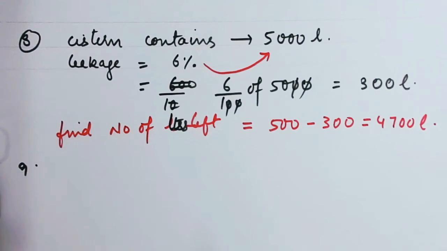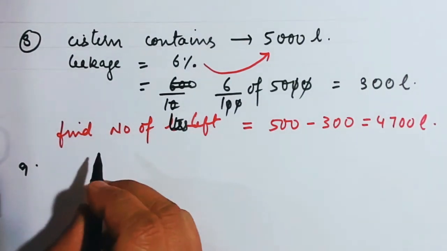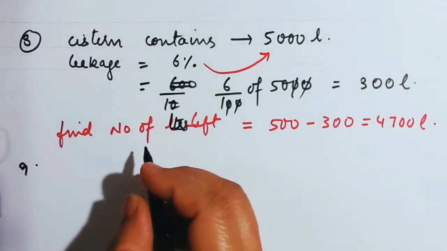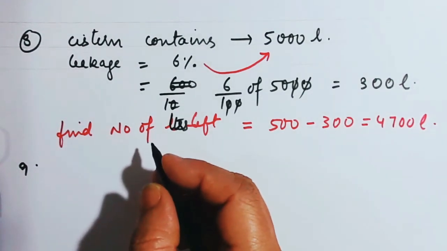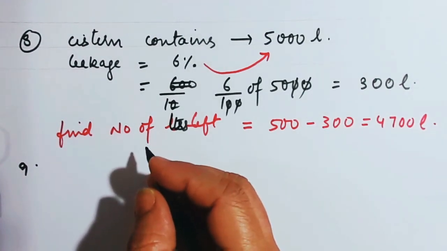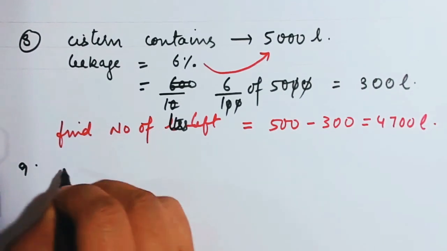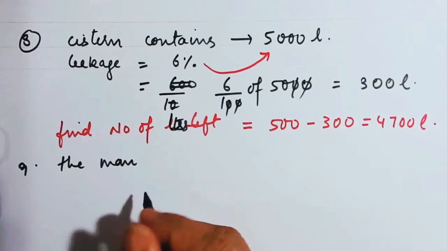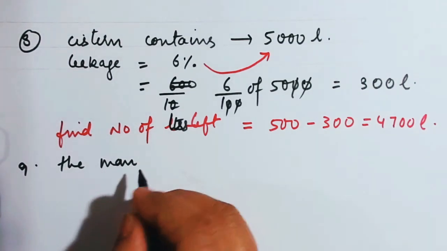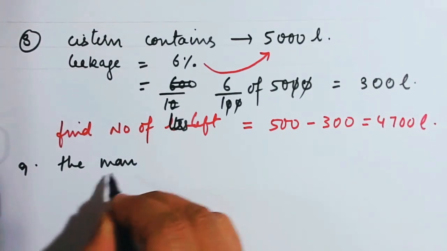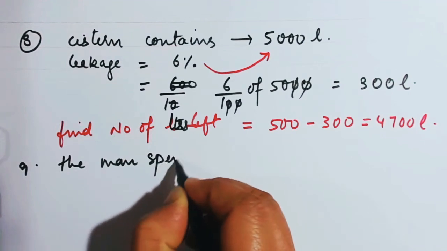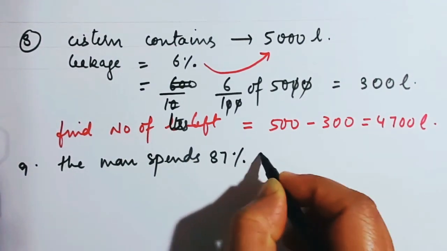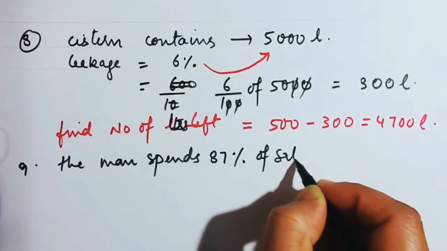Okay, 9 says a man spends 87% of his salary. Of course, even we earn, we spend something. And we have a little left to save. So the man spends 87% of salary.